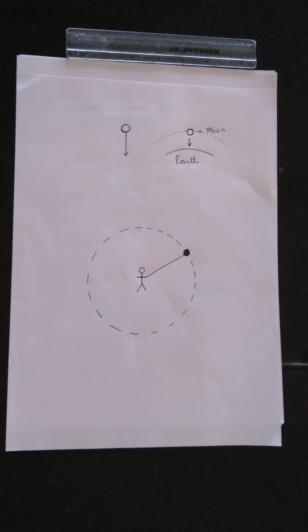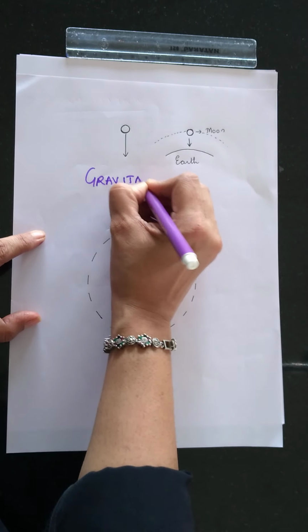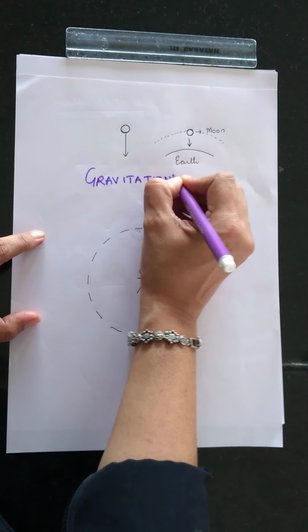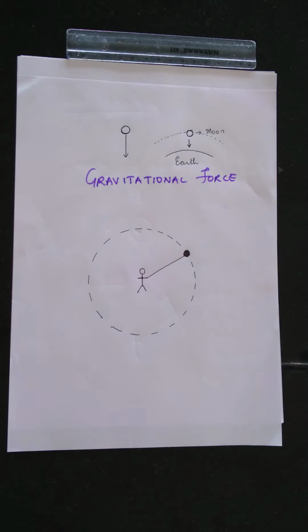And he called this force the gravitational force. Now, since gravitational force is a very important force necessary for all of us, we need to learn more about it. So, I shall begin with the topic gravitation.